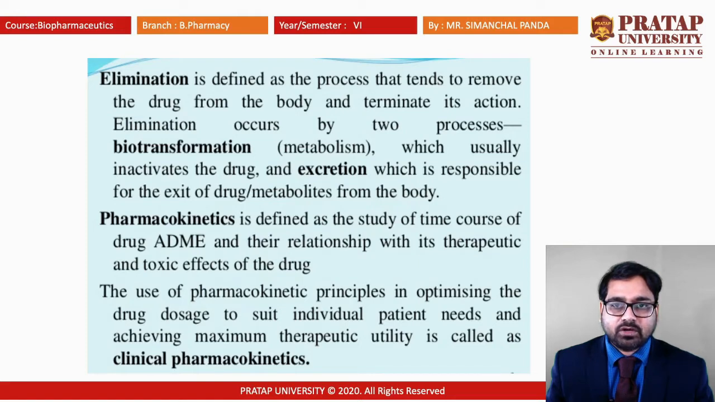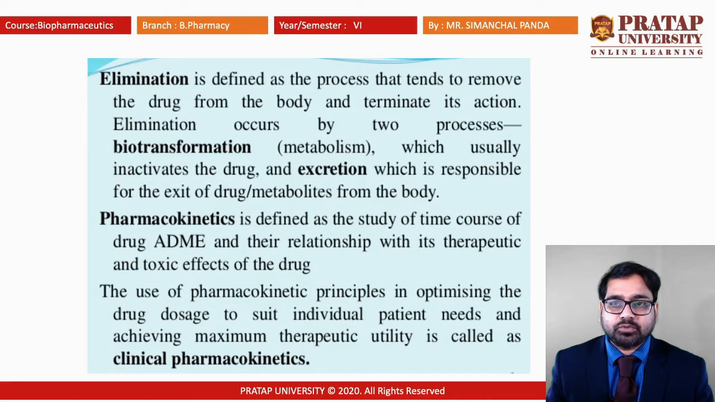Absorption means the amount of drug that is coming to the bloodstream without change from the site of absorption. It is known as absorption. The other terms like distribution, metabolism and excretion are combinedly known as disposition. So again, excretion and metabolism combine together to be known as elimination. Elimination is defined as the process that tends to remove the drug from the body and terminates its action.